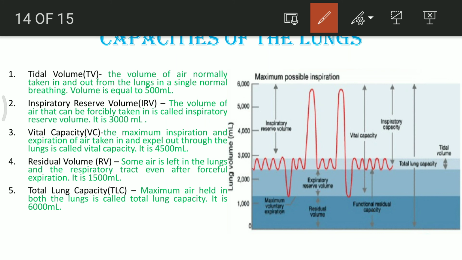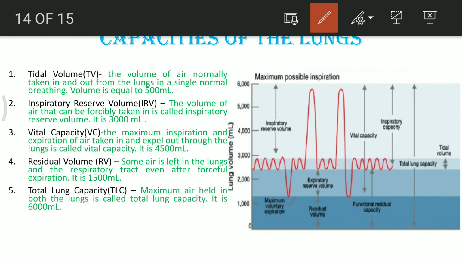It is 1500 ml. In this area, this is 1000, this is almost 500, so 1500 almost.